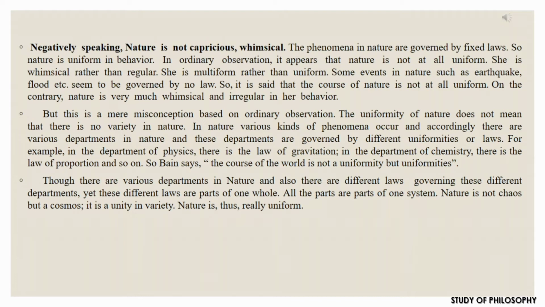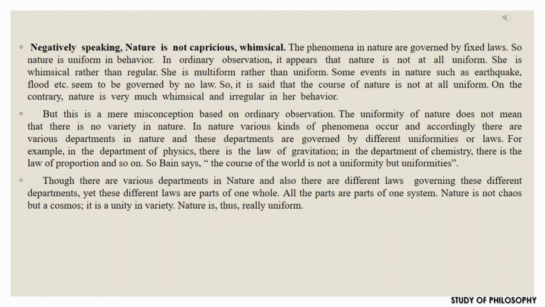So uniformity of nature does not mean that there is no variety in nature. In nature, various kinds of phenomena occur, and accordingly there are various departments in nature, and these departments are governed by different uniformities or laws. For example, in the department of physics, there is the law of gravitation. In the department of chemistry, there is the law of proportion, and so on.